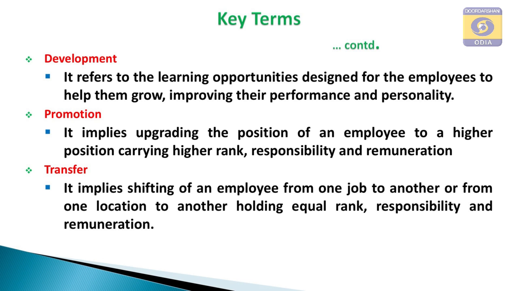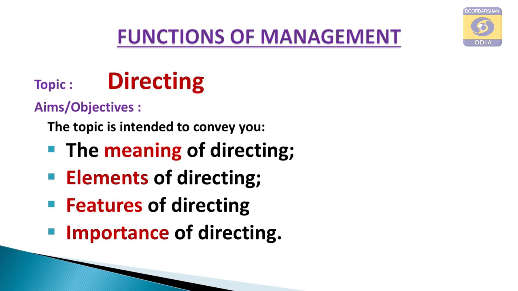So, these are the steps of staffing. I have written this in a circular diagram form, the same thing. Then come the features of staffing. It is an important managerial function. You see, there are two types of functions performed in a business. One is managerial functions, the other is operative functions. Managerial functions are planning, organizing, staffing, directing and controlling. These are managerial functions, and purchase, production, finance, these are all operative functions.